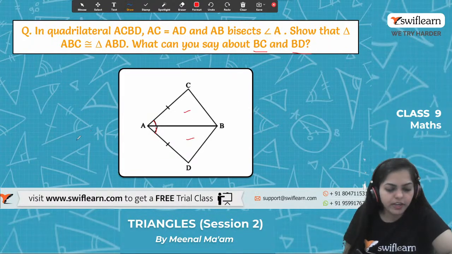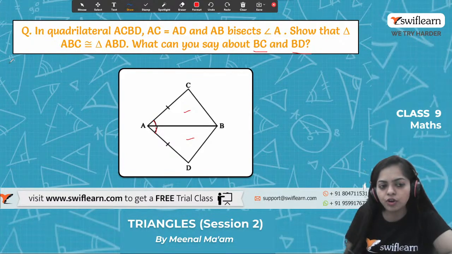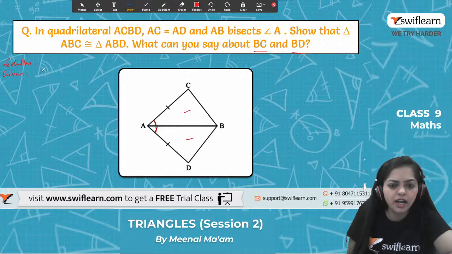So ready? This question will also be very easy because we know all the three criteria for the congruence of a triangle. So we can do this question easily too. So first we write what is given. Given that AC equals AD.